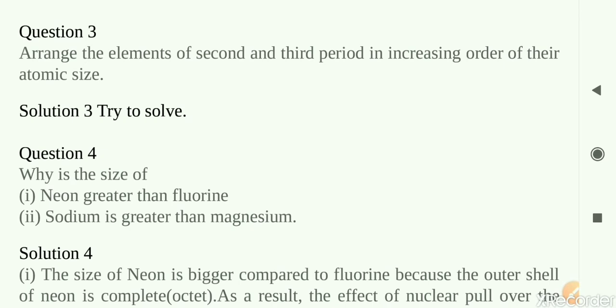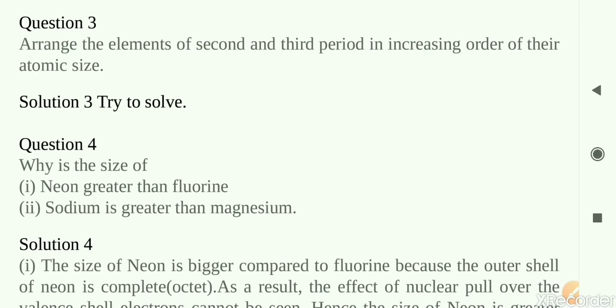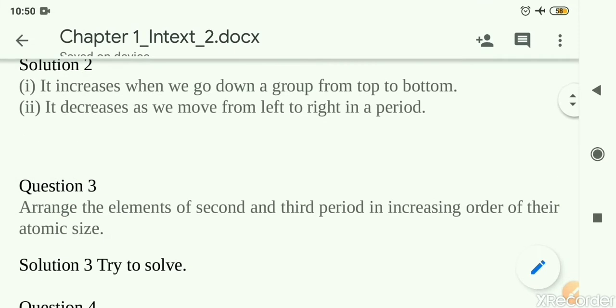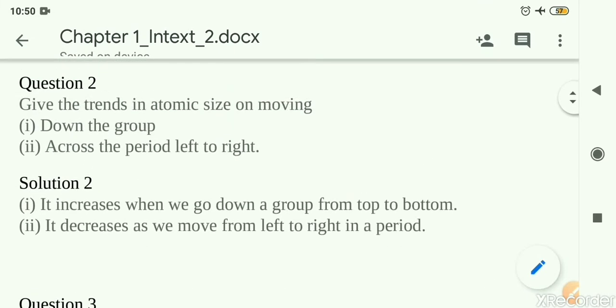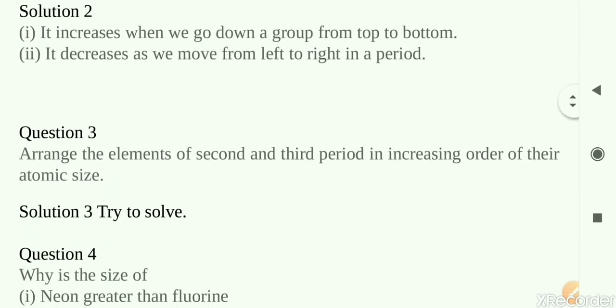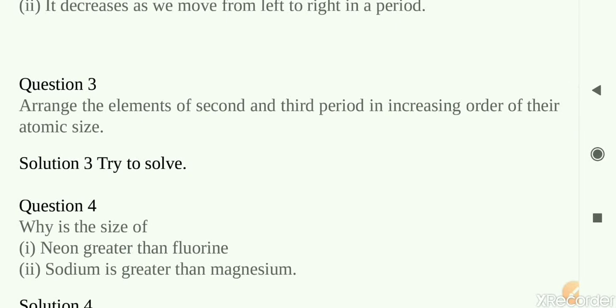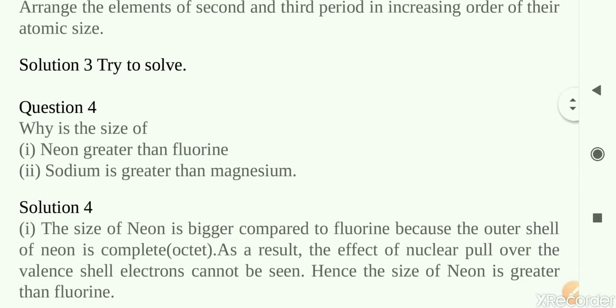You can see the elements in the periodic table of the second and third group in the periodic table. You have to solve this question by yourself, observing the trends that I have written in the question number 2 solution. These trends you can follow and apply that knowledge to elements of second and third period. Try to solve it yourself.